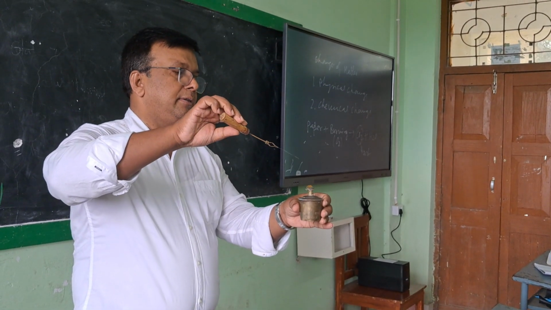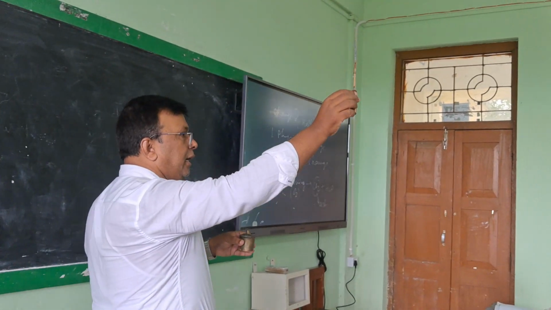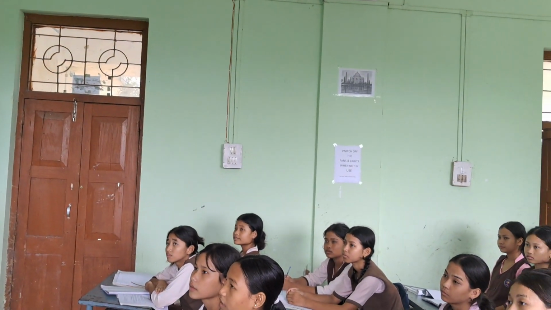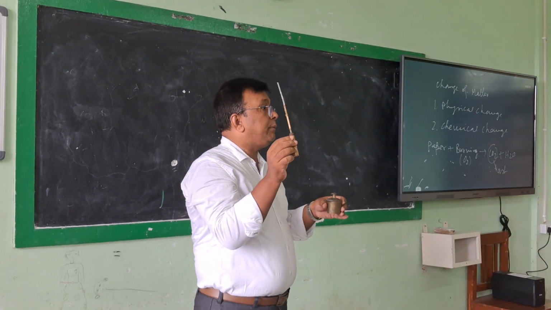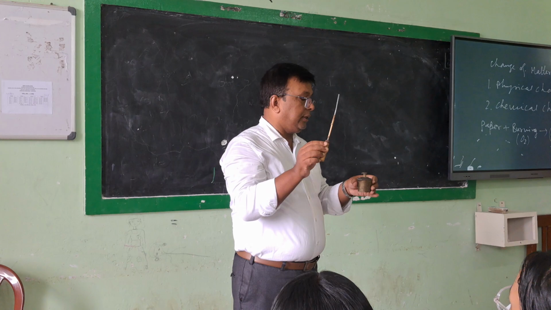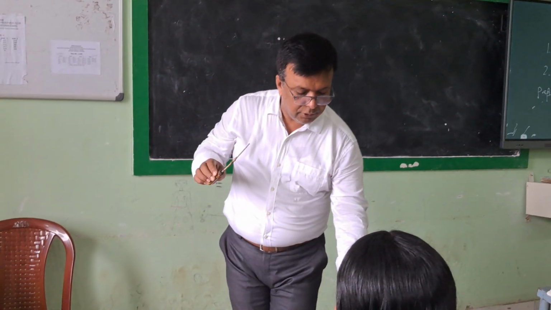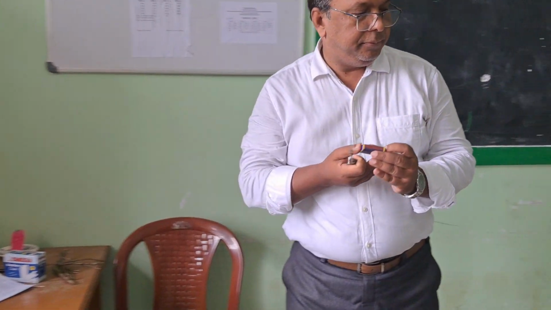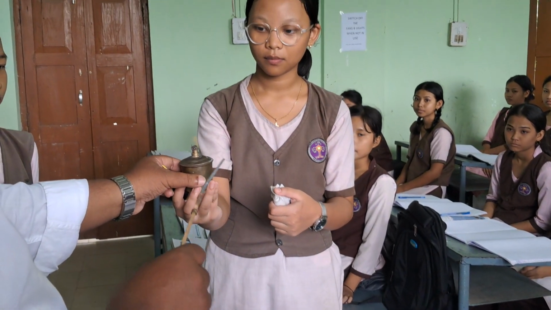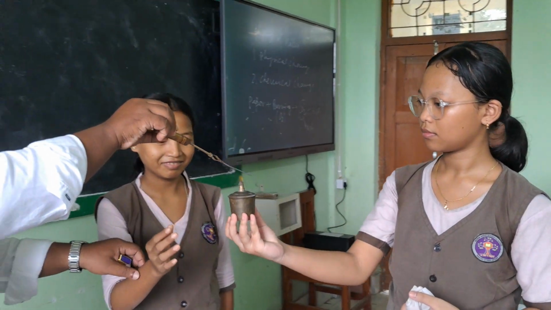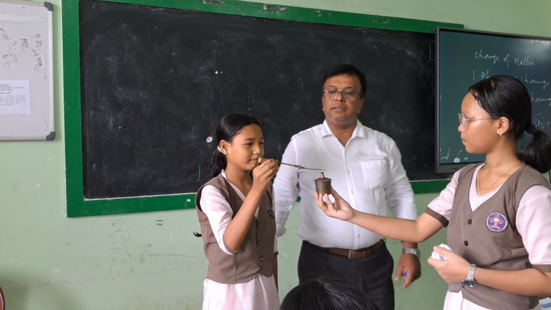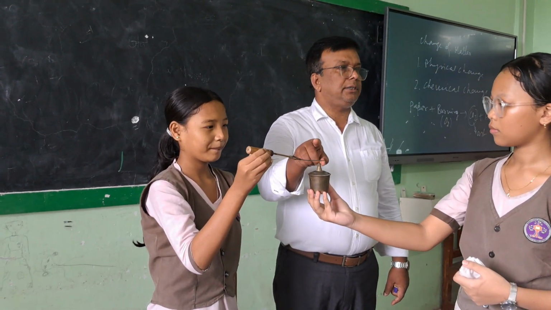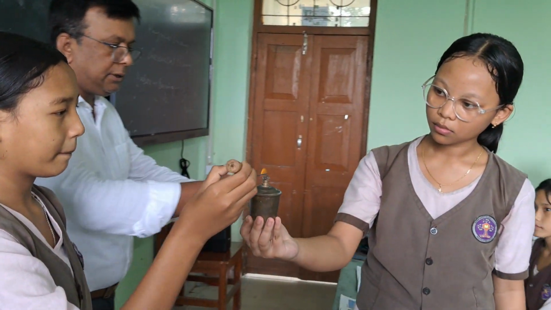Now you burn it. Can you see, everybody? Can you see the color? Yes. Okay. It is magnesium ribbon. This is an element. Its name is magnesium, Mg. So it is off. Now you hold it here. You just see the change of its color.